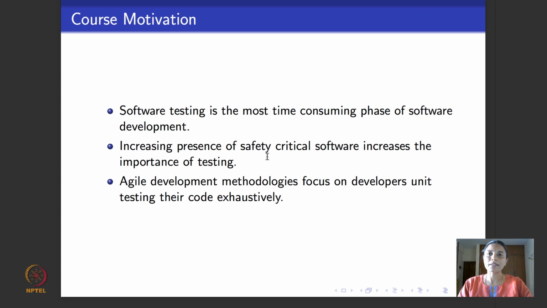Software that runs our banks, our planes, our cars, manages the way water flows through our network, manages the way power flows through our grids and so on. And these software being safety critical have to be exhaustively tested before release to maintain regulatory standards. Many software companies these days follow what are called agile development methodologies, where it is more or less a mandate that developers or pair programmers have to unit test their code. So testing is going to be a very important part of everybody's lives.